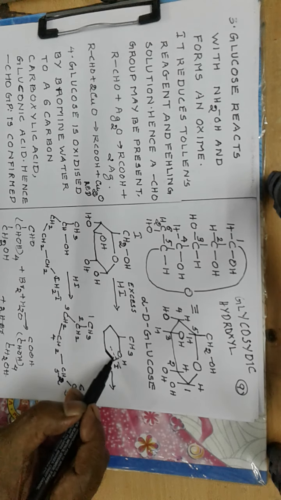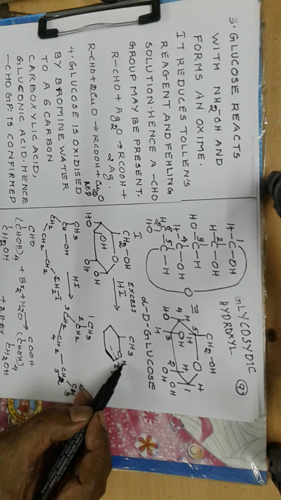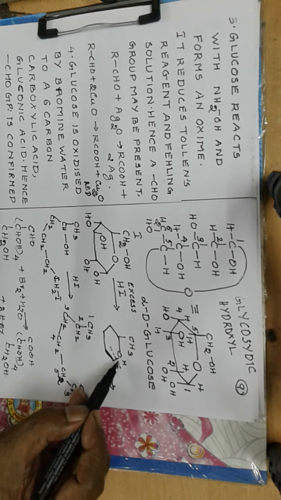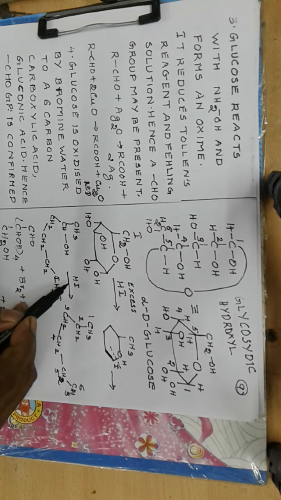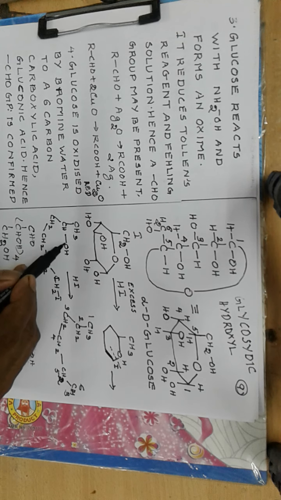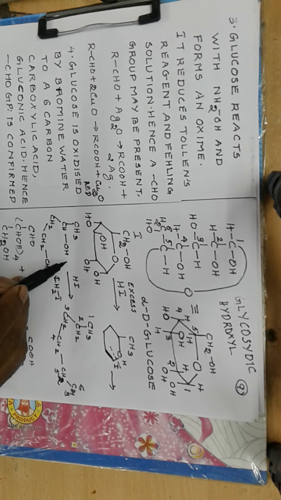Again this is attacked by hydroiodic acid, so that an H comes here and I comes here, so OH and CH2I are formed. Then with further reaction with hydroiodic acid, this OH is first replaced by I, then with further reaction with HI, I2 is removed and H comes in contact with CH, so that this becomes a CH2 group.